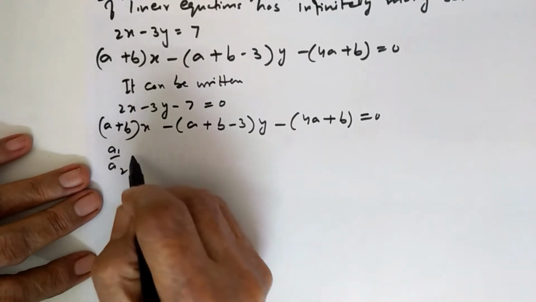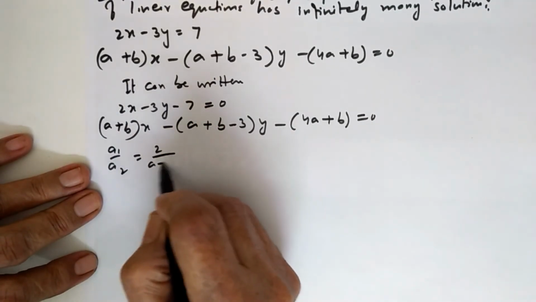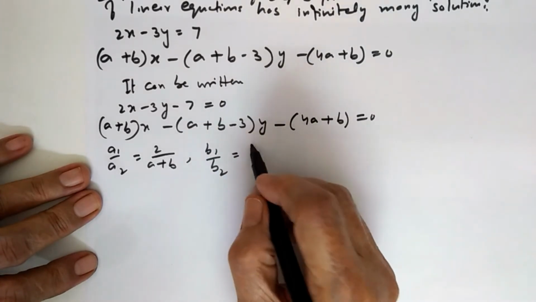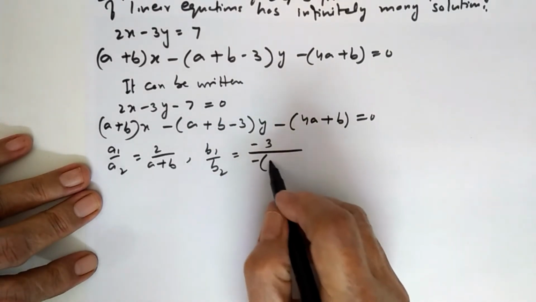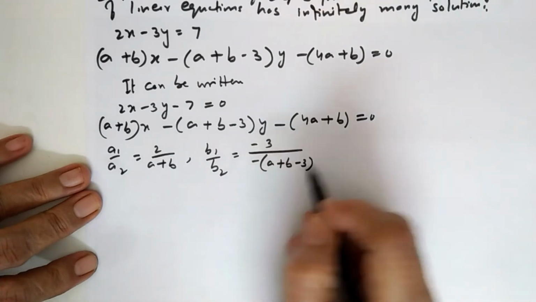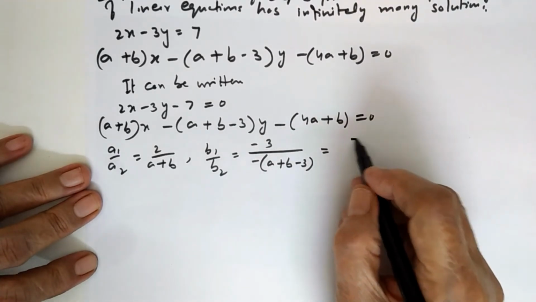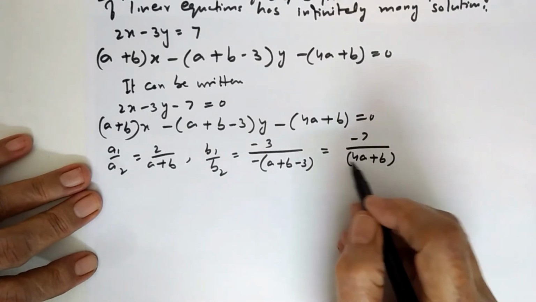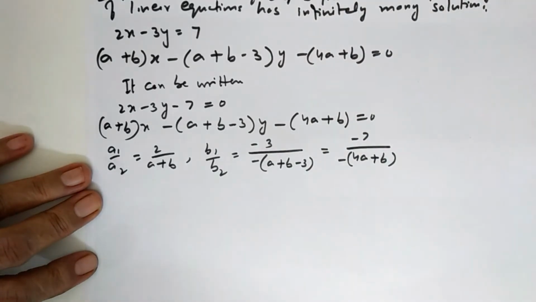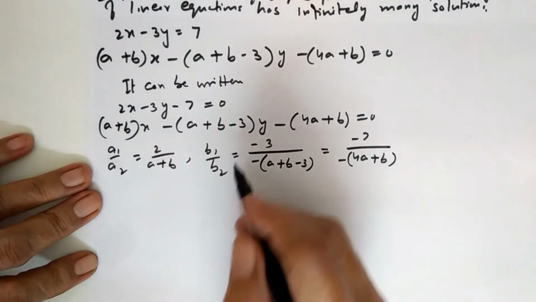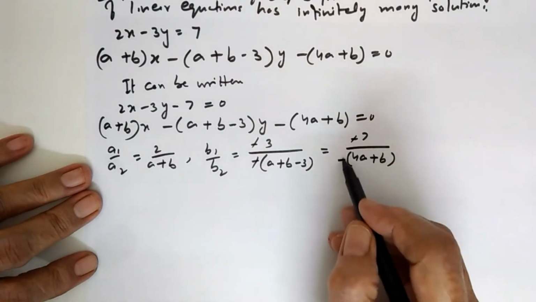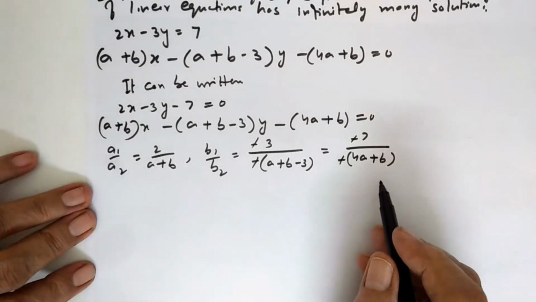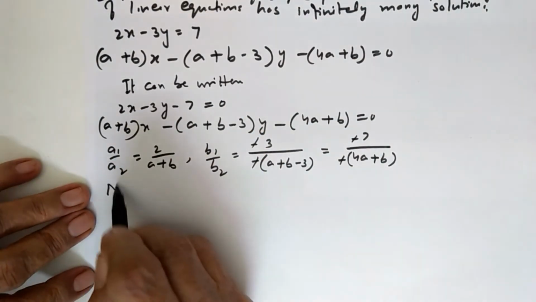a1 upon a2 is equal to 2 upon (a plus b). b1 upon b2 is equal to minus 3 upon minus (a plus b minus 3). And c1 upon c2 is minus 7 upon (4a plus b) with the negative sign. हम इसमें दोनों नेगेटिव साइन यहाँ पर भी कैंसिल कर सकते हैं, यहाँ पर भी, बिकॉज दे आर आउटसाइड द ब्रैकेट.